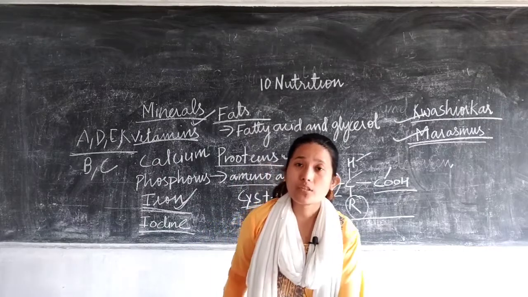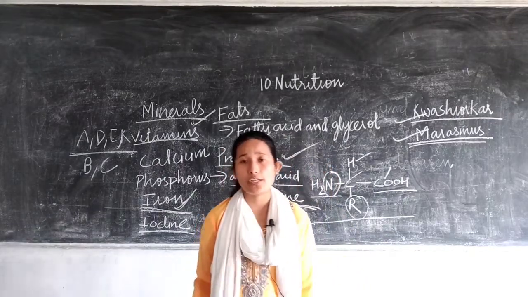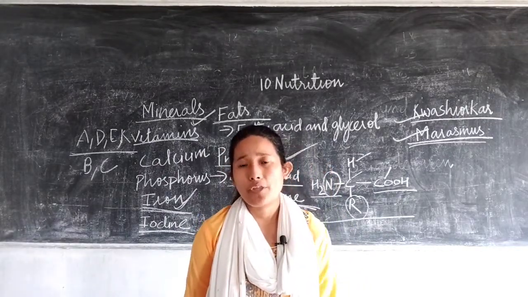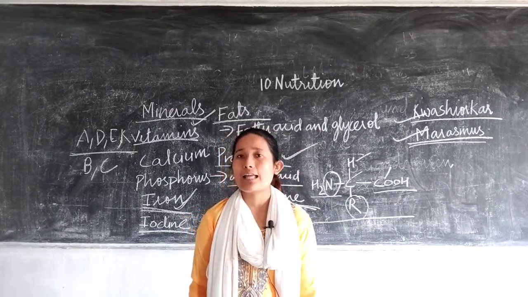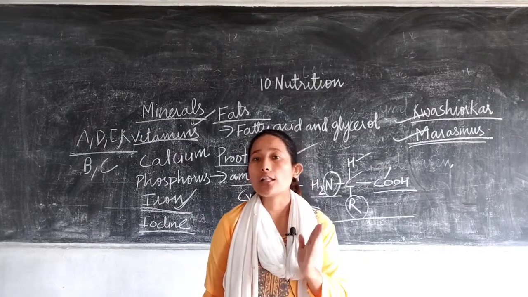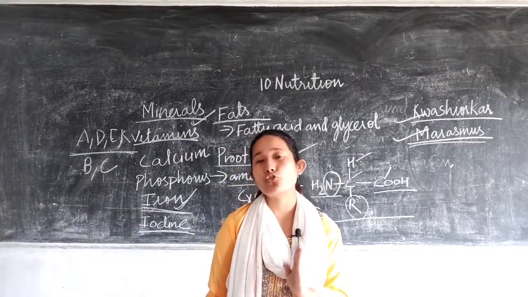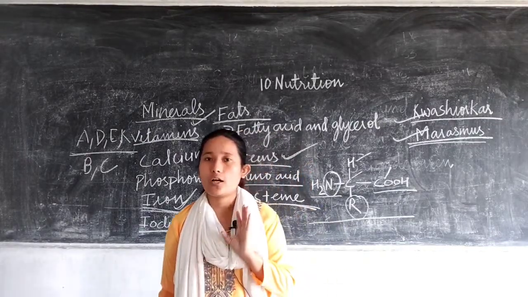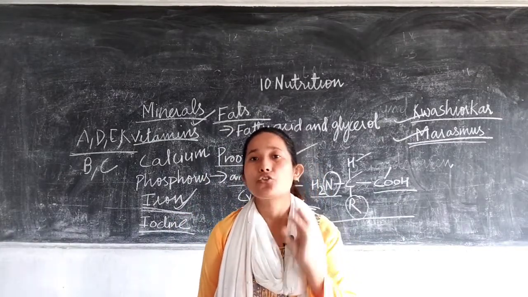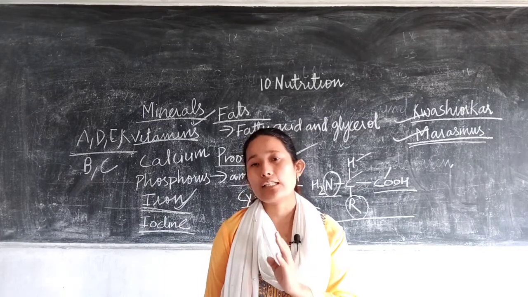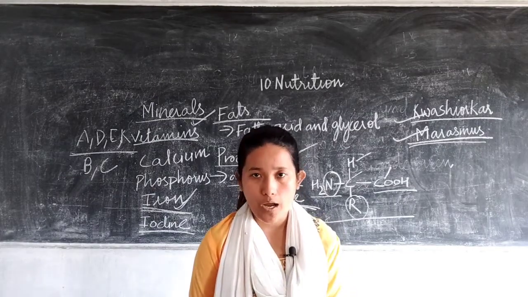So that's all about the nutrients, and we have been discussing time and again what a balanced diet is. Balanced diet means all these nutrients have to be present. Diet means combination of food, right? So your diet should contain all these nutrients in a proper amount.